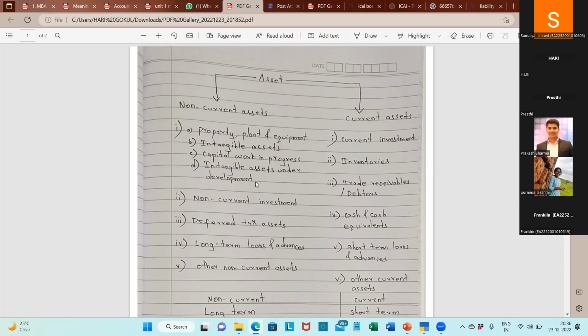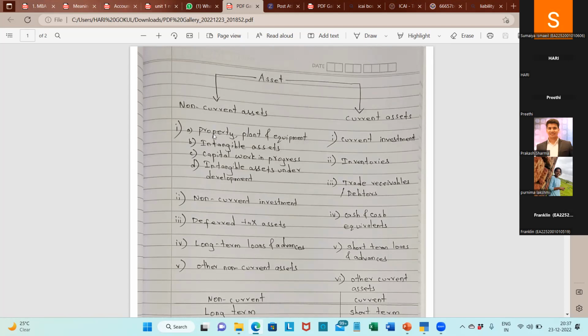The software which I am developing is under development. Generally, building construction is most common, in about 60 to 70% of cases. So capital work in progress is nothing but an asset which is in construction, so it can be classified as capital work in progress.